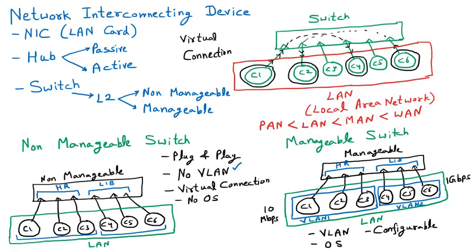But there is one problem also. There is one major problem with the manageable switch, and that problem is: we have created two virtual LANs, means the 60 students were there. We have divided them into 30 and 30. 30 are talking to each other, another 30 talking to each other. But the first 30 VLAN cannot talk to the next 30 VLAN because they are in different labs. So VLAN 1 cannot communicate with VLAN 2, that is the problem.